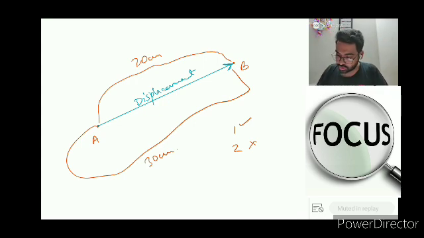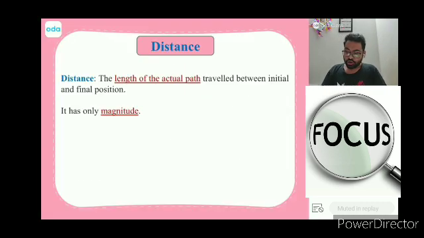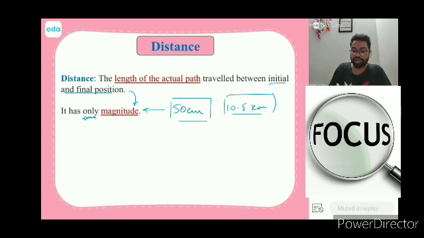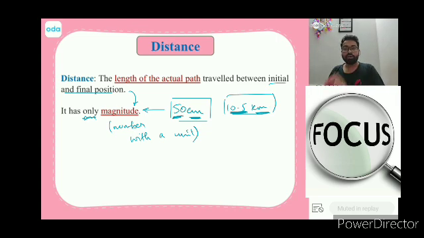Right. So let's talk a little bit more about distance. You already know that the length of the actual path traveled between the initial and final point is distance. Now, please know that it has only magnitude. Let us say I wanted to give you distance. I will give you 50 centimeters or 10.5 kilometers, something like this. This is called only magnitude. Magnitude means a number with a unit. The number is 50, the unit is centimeter. The number is 10.5, the unit is kilometer. So magnitude means a number with a unit.